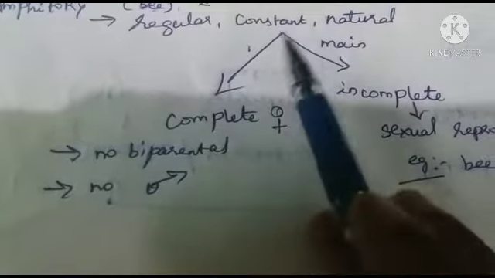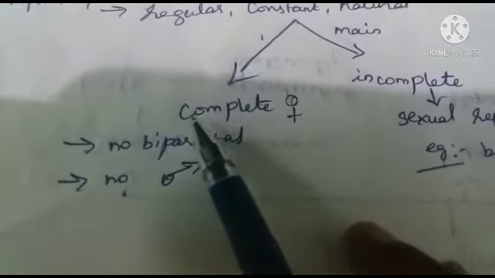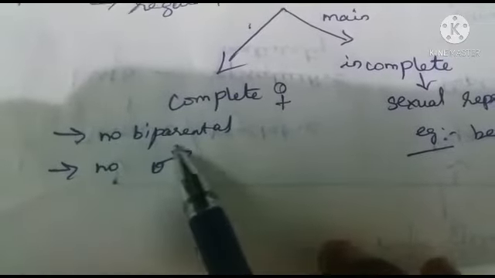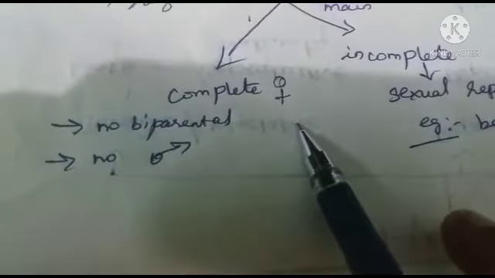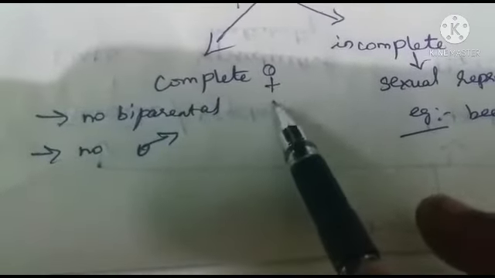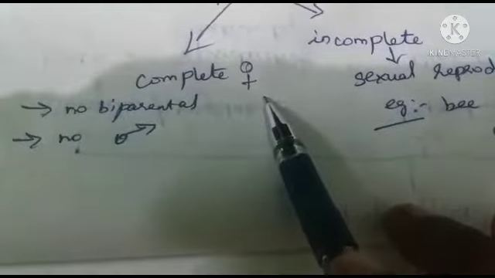What is called complete natural parthenogenesis? Some animals possess complete natural parthenogenesis. There are no biparental sexual reproductions. There are no male organisms. That's why complete natural parthenogenesis is represented by the female organism.